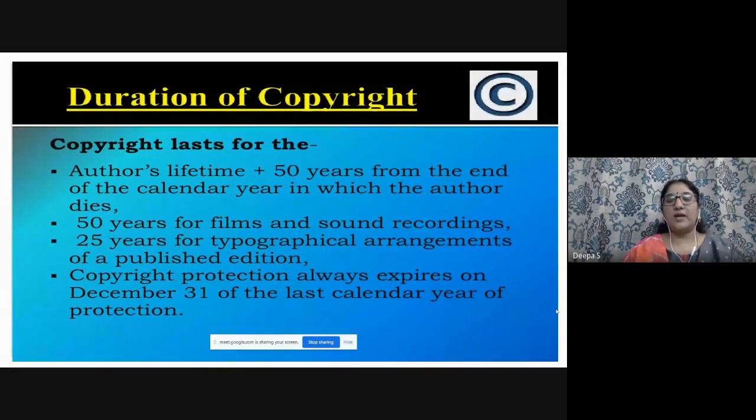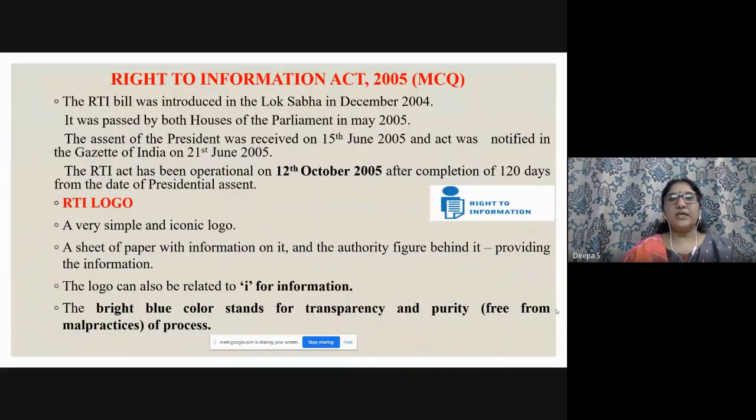Typographical arrangements are nothing but the printed manner, we can say, for example, the printing, right? So the style of writing, the style of printing, any arrangements he has made, the typographical of a published edition. You can see the variations in different books, right? Copyright protection always expires on December 31st of the last calendar year of protection, and they can go for a renewal. So next comes a very important act which plays a vital role nowadays.